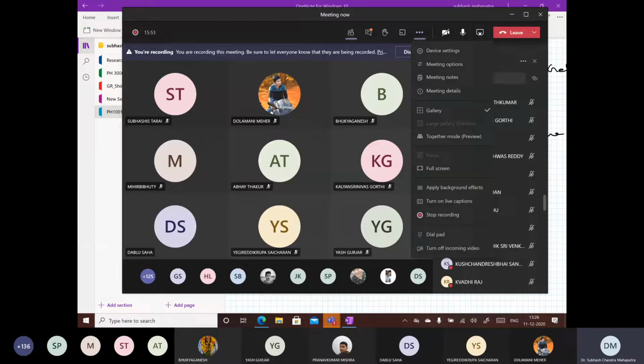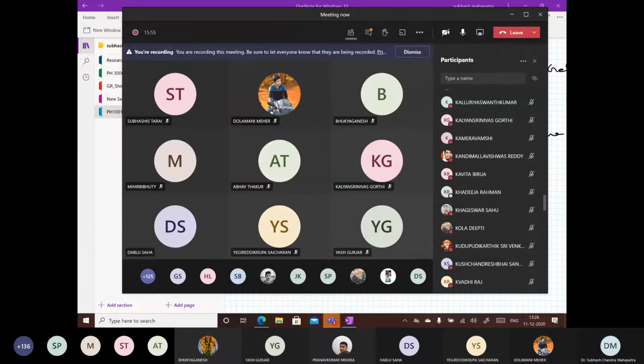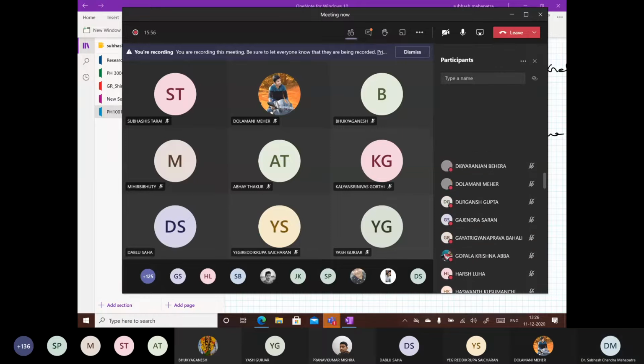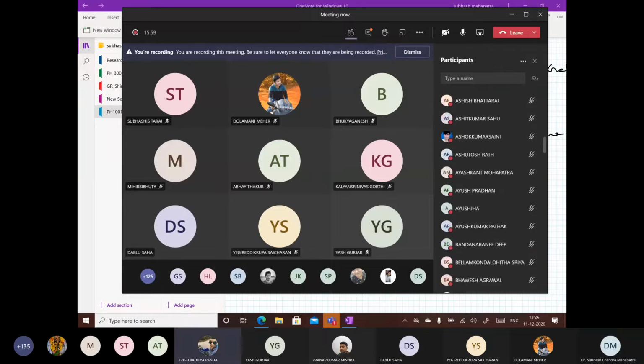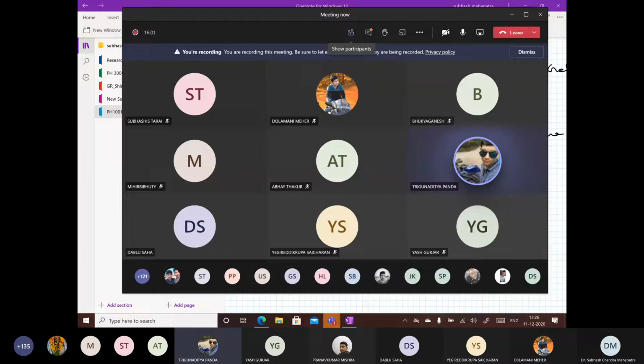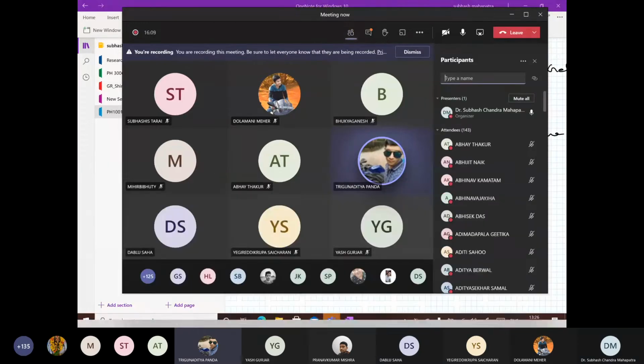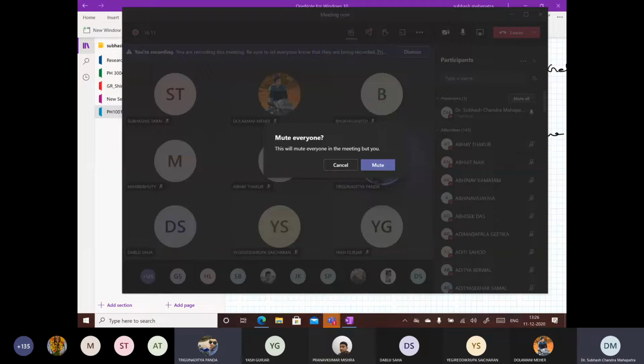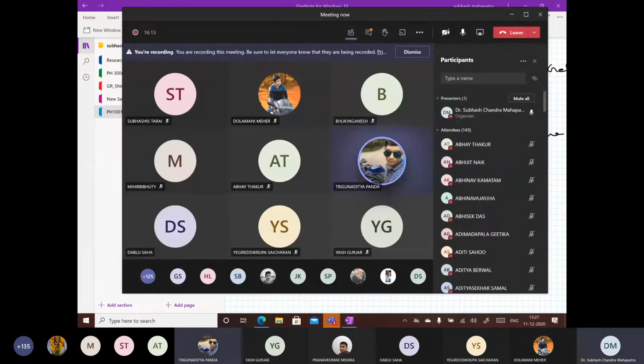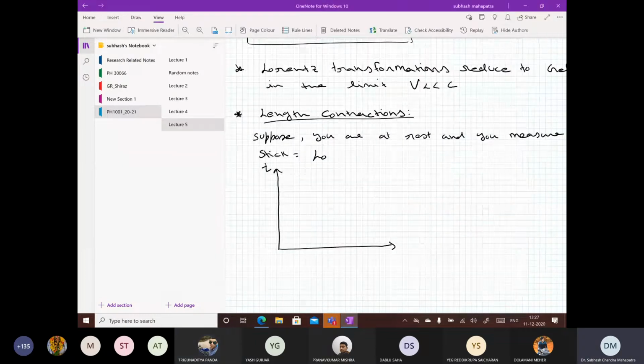Let me see, is there any option for muting everyone? In the participants list, click and there is a mute all option here. Okay, it will mute you. Okay, thank you. Let's see how it goes.